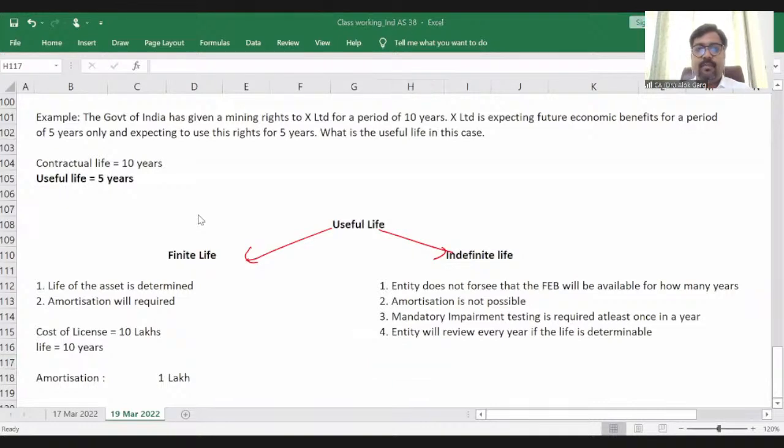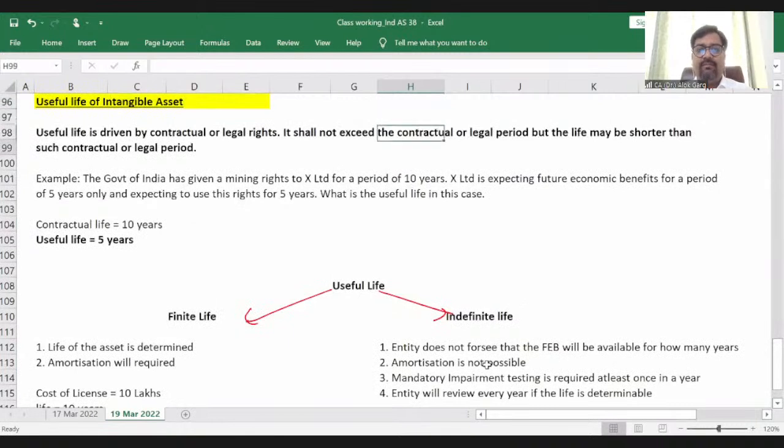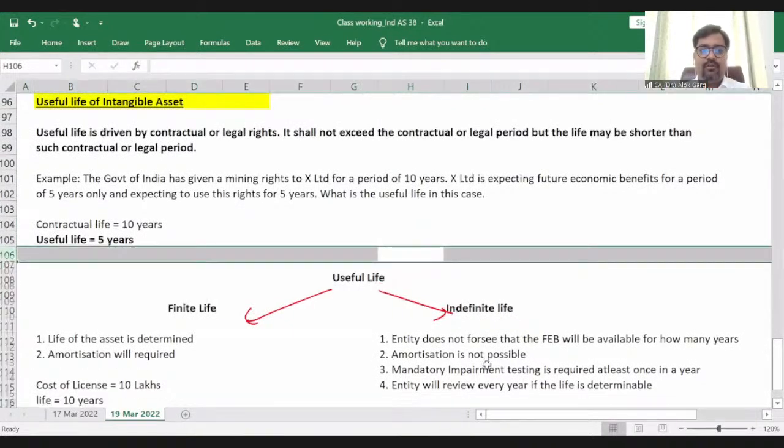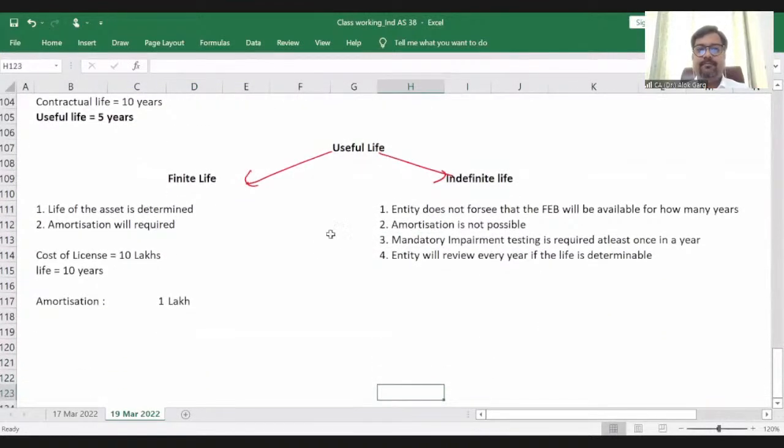Yeah, guys, are you clear so far? Have you understood everything so far? So I have also given you the notes of useful life. I have given you the notes of this concept, right?